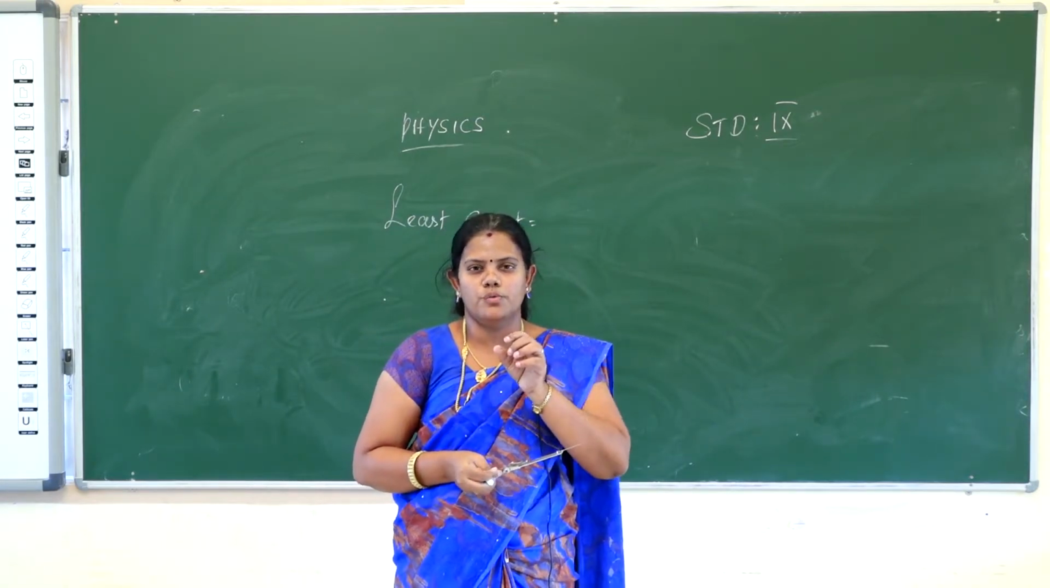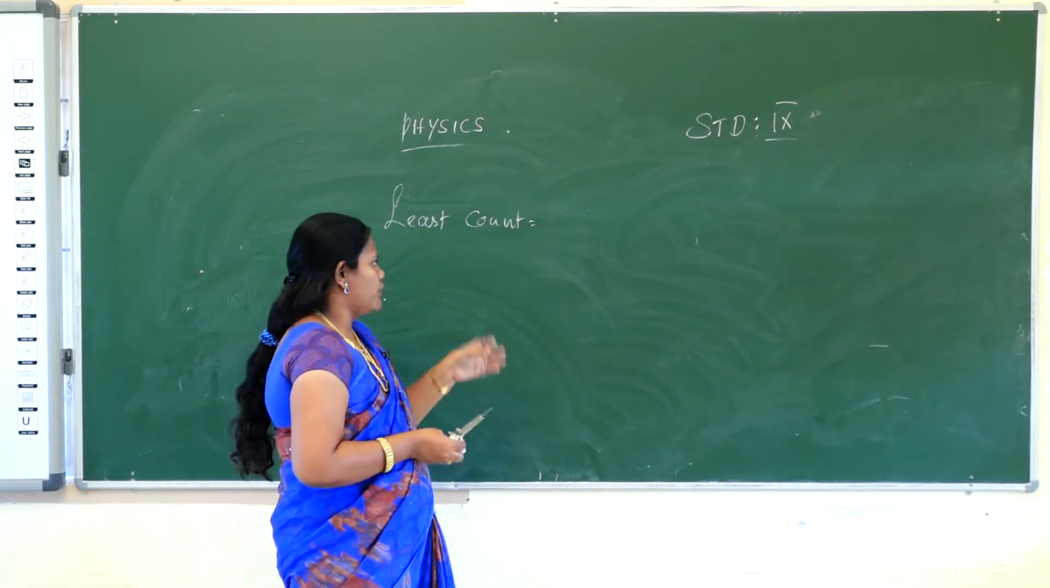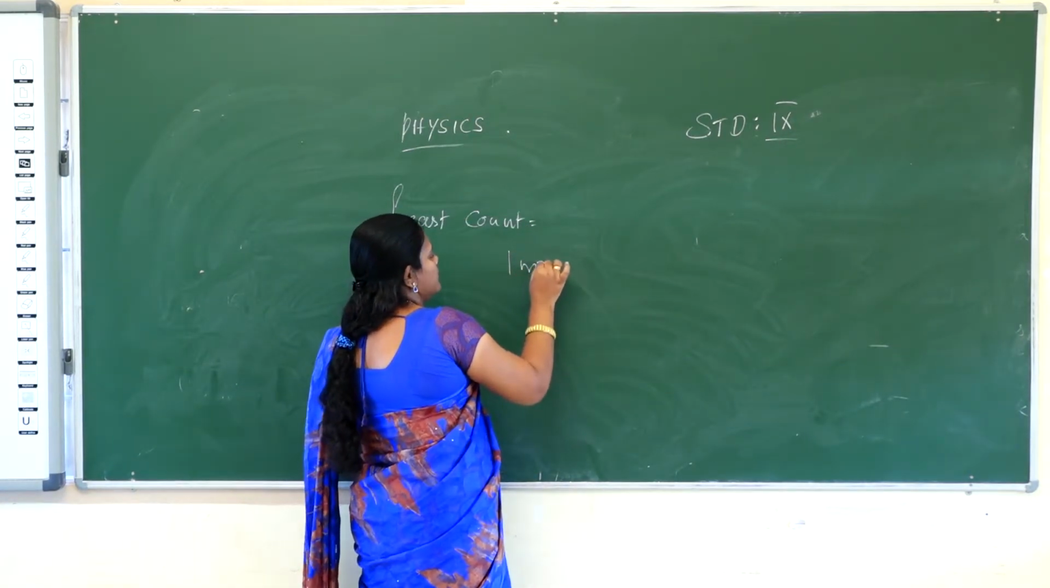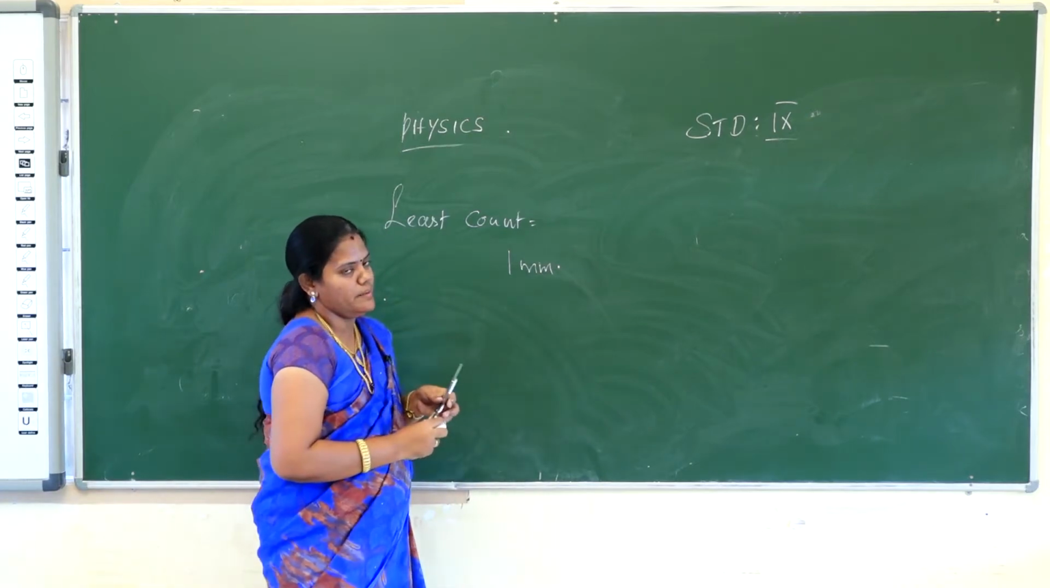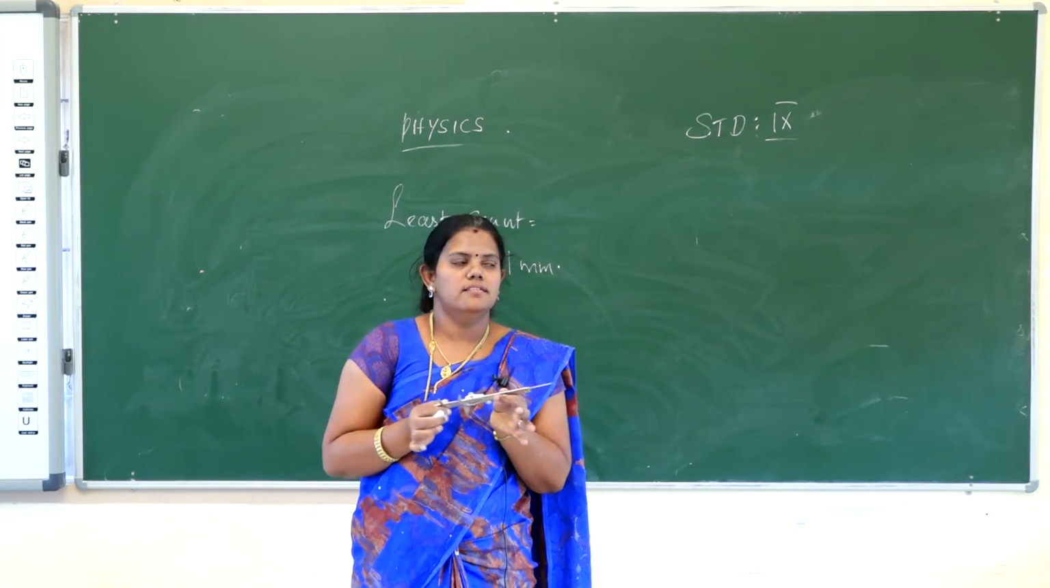The lowest value you can measure on a meter scale is the least count. Least count of meter scale is 1 millimeter. Now we find out the least count of this scale.